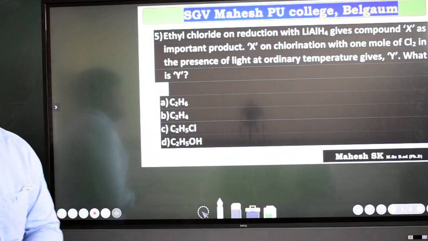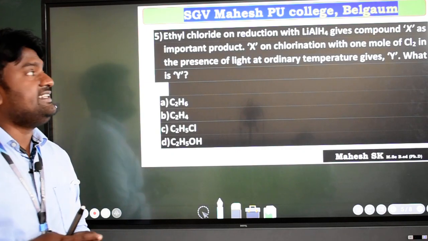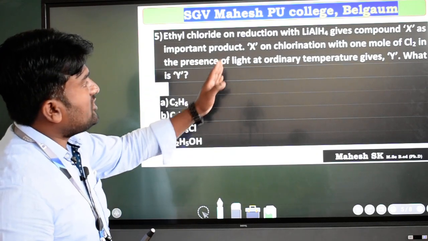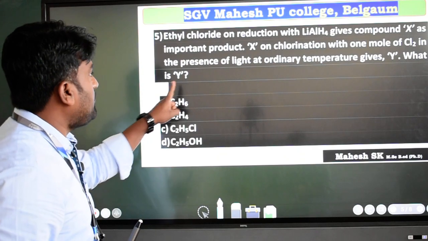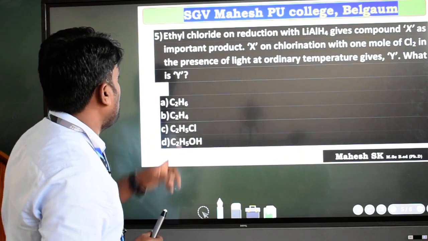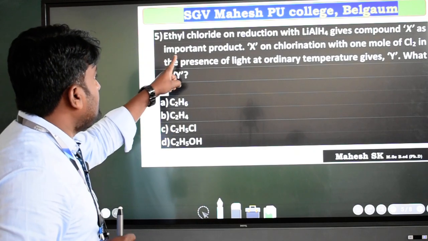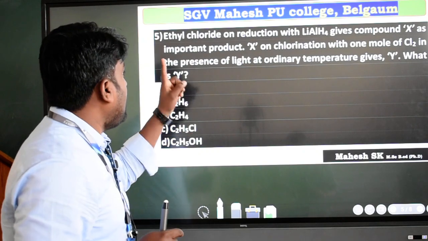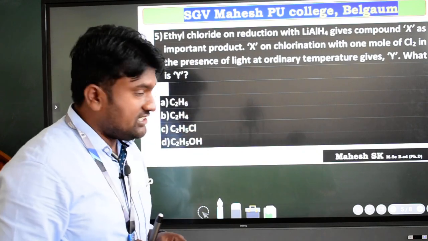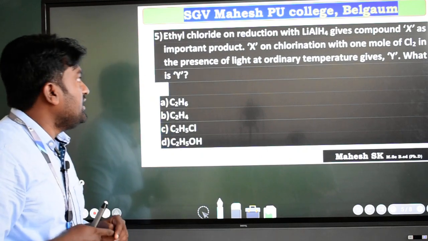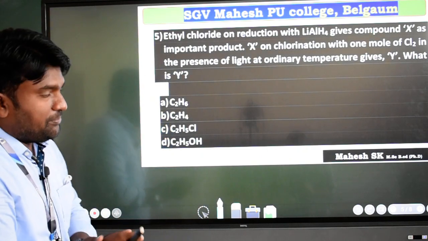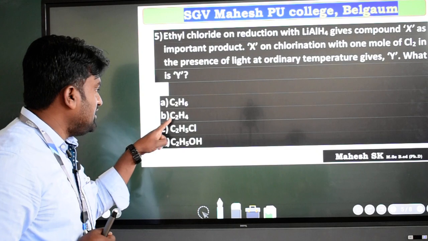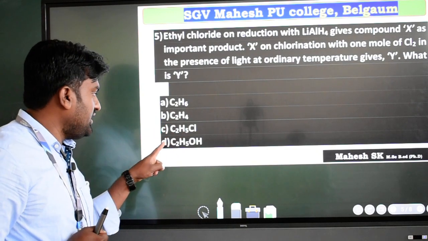The next question is, ethyl chloride on reduction with lithium aluminium hydride gives compound X as the important product. X on chlorination with 1 mole of chlorine in the presence of light at ordinary temperature gives Y. What is Y? Options: C2H6, C2H4 ethene, option C ethyl chloride, and ethyl alcohol.